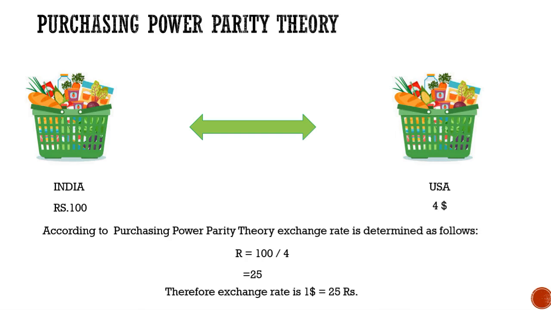Therefore, the exchange rate is $1 is equal to 25 rupees. So this is in simple terms the meaning of purchasing power parity theory, where we don't compare individual products but we compare a basket of products or multiple products. Now, in order to understand this theory, let us go through the theoretical part of purchasing power parity theory.